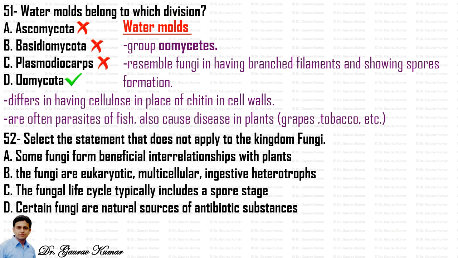And option D is certain fungi are natural sources of antibiotic substances. We already know that there are a lot of antibiotics that we extract from fungi. For example, the first antibiotic, penicillin, was obtained from Penicillium notatum by Sir Alexander Fleming. So all three statements A, C, D are correct.